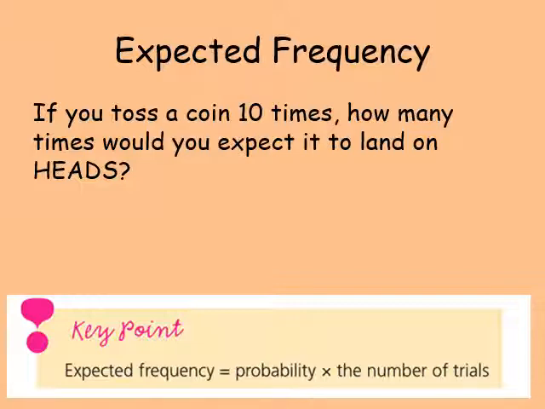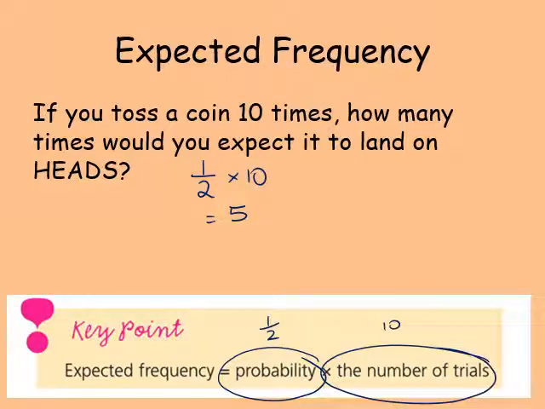You'd tell me straight away you'd expect it to land 5 times, and the reason for that is you know that half of the time it will land on heads. So that gives us 5. So basically it is our probability, which was a half, multiplied by the number of trials, which was 10.